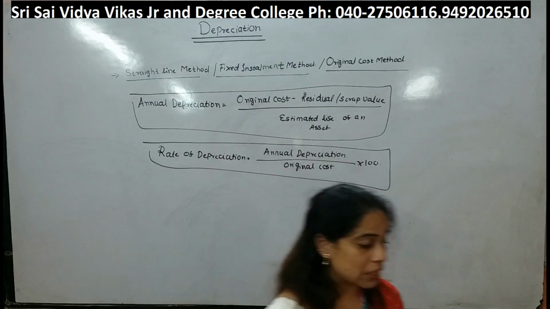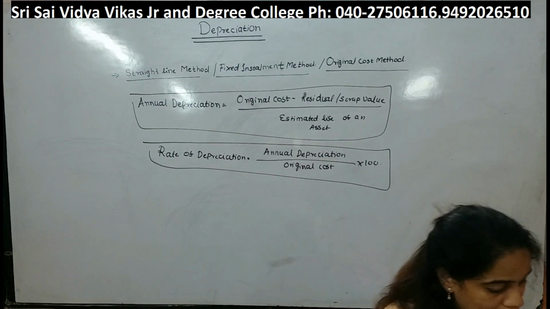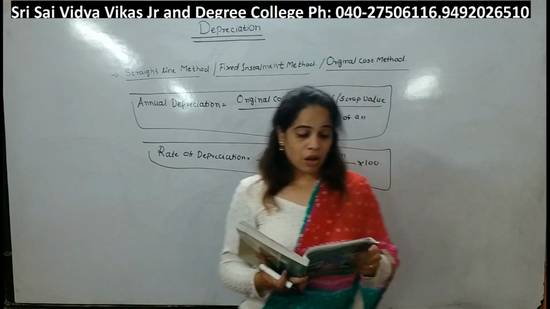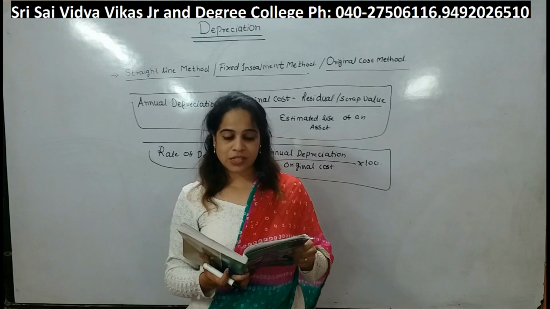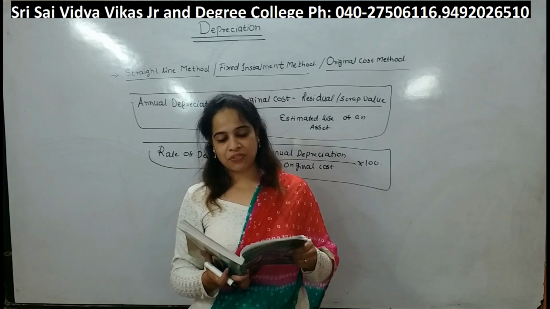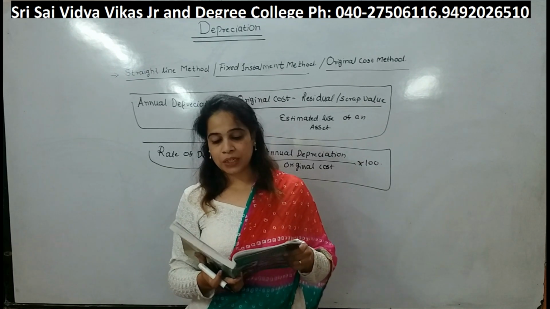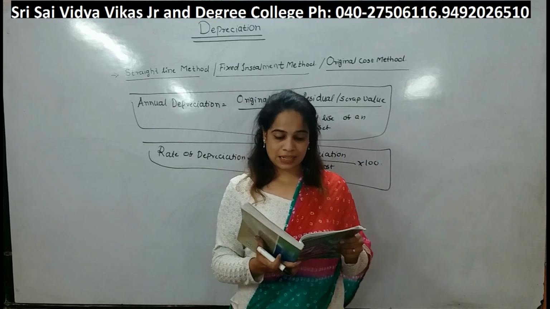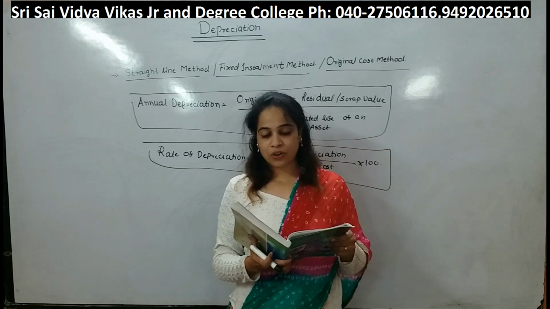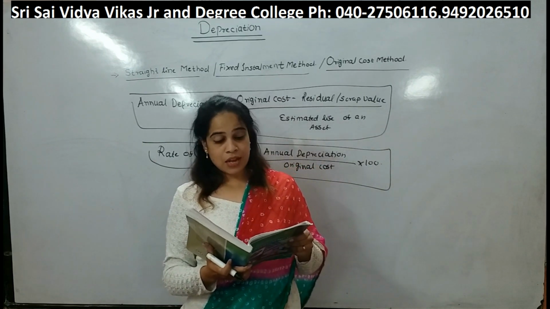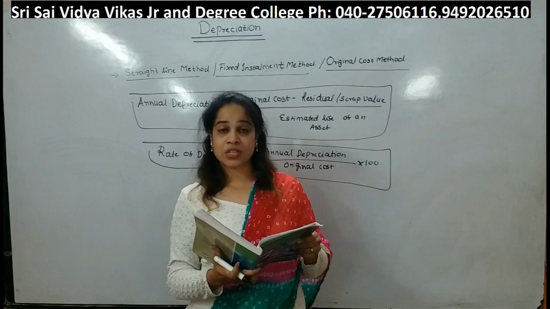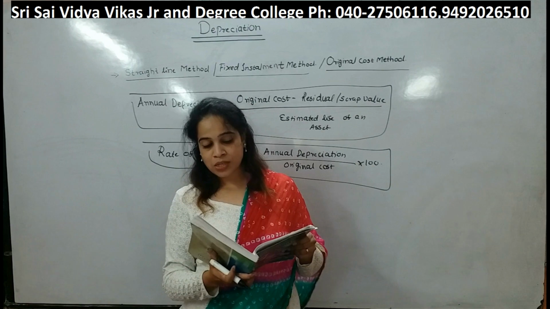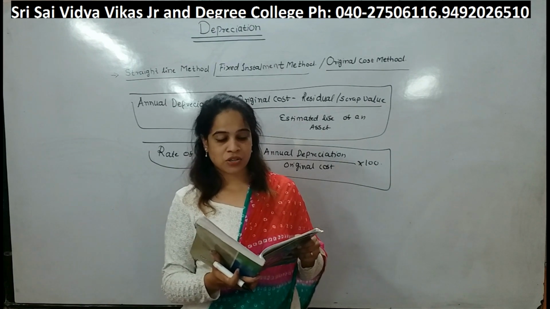Now today we are going to solve the first problem. Open page number 36, problem number 1. Kindly pay attention, I am reading the problem. Sri Sai and company purchased a machine for rupees 2,50,000 on 1st April 2009. Estimated life of the machine is 10 years. Scrap value at the end of the life is 50,000. Calculate the annual depreciation and rate of depreciation, assuming that the accounts are closed on 31st March every year.